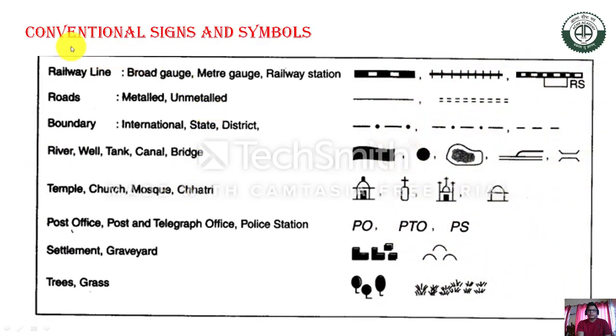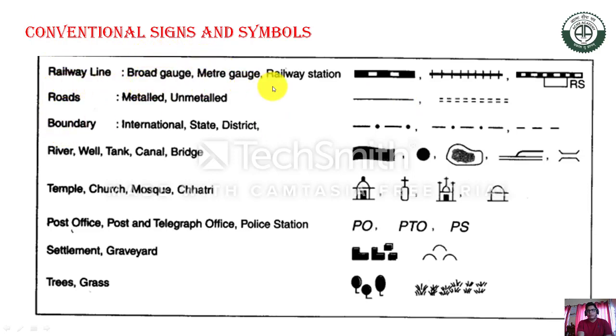Next is another point, that is the conventional signs and symbols. Signs and symbols are used to represent the various features on the topographical map. Colors also denote some physical features, and in this respect the conventional signs or symbols also show features on the map. Symbols used by cartographers which are accepted universally are called conventional symbols.